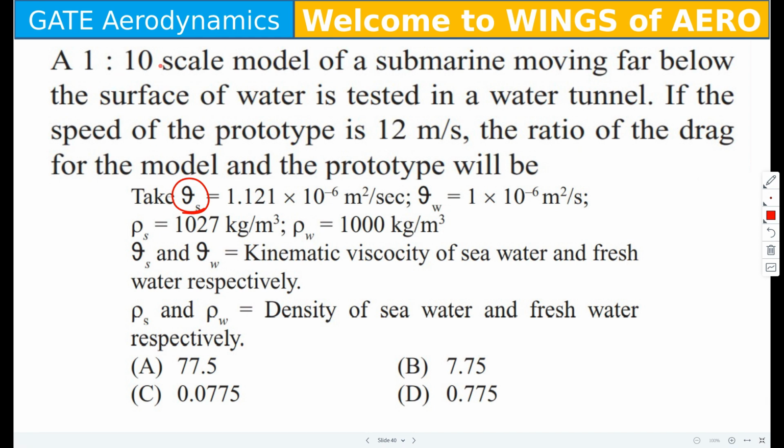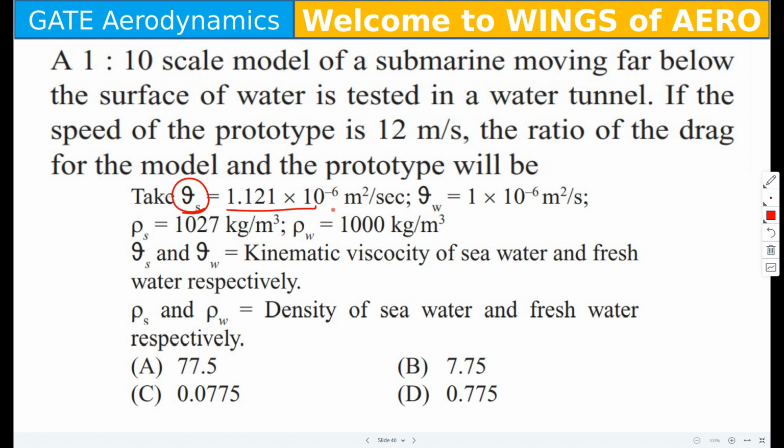So, a 1:10 scale model of a submarine moving far below the surface of water is tested in a water tunnel. If the speed of the prototype is 12 meter per second, the ratio of the drag of the model and the prototype will be. They have given the options, and they have given the data over here. That is the kinematic viscosity has been given.